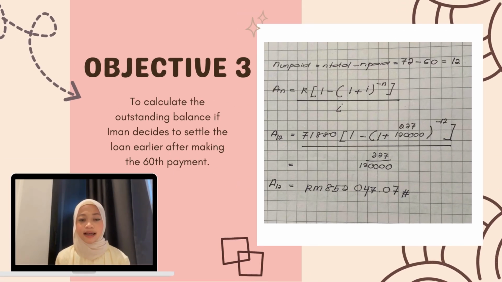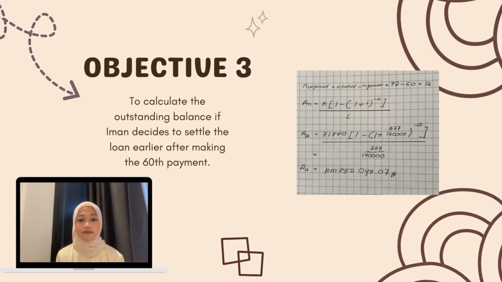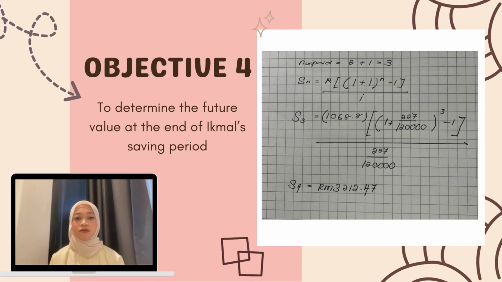Assalamualaikum and hi, so I will explain the objective 3. The formula is AN equals 70,880 ringgit open bracket 1 minus open bracket 1 plus 227 over 120,000 close bracket to the power of negative 12 close bracket over 227 over 120,000, and the answer is RM852,047 and 7 cents.